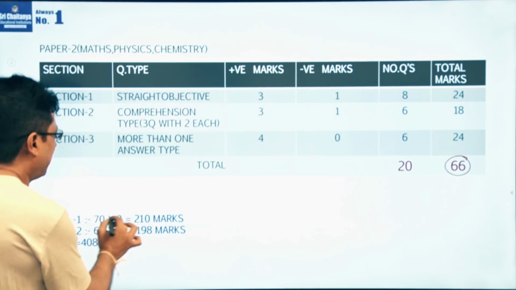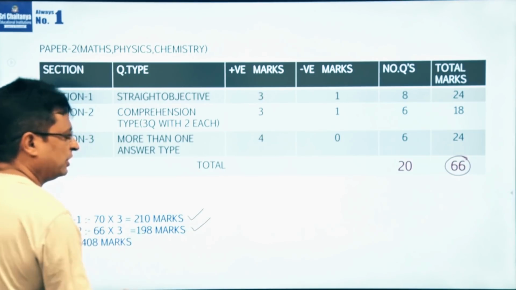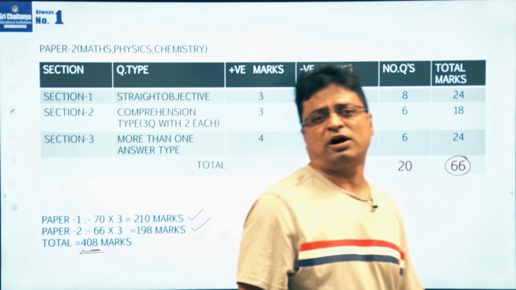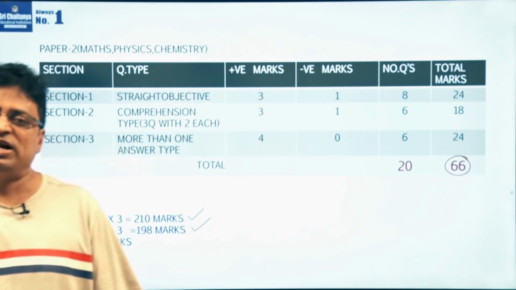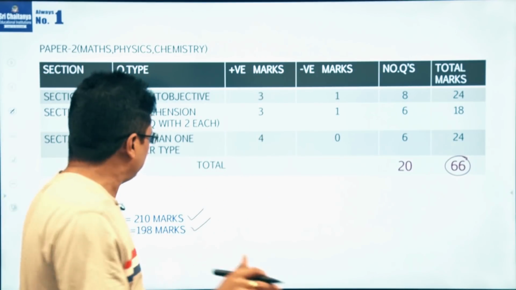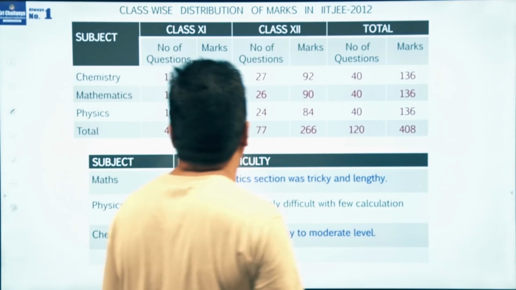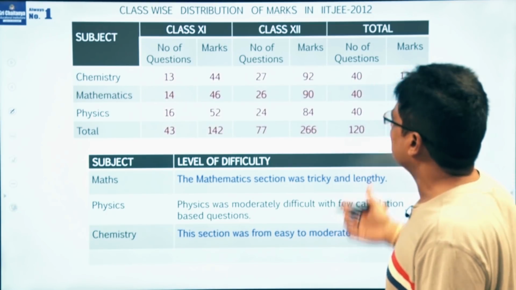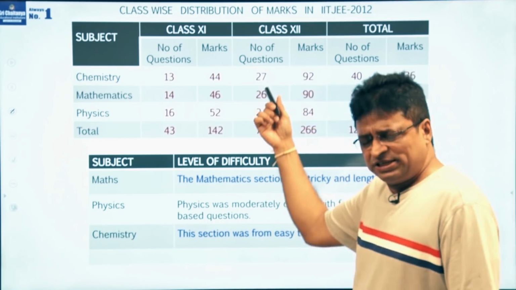Altogether, in paper 1 they have conducted for 210 marks, and paper 2 for 198 marks. Altogether, they have conducted the examination for 408. In 2013 it was for 360, whereas in 2012 they conducted it for what? 408 marks. And my friends, this is about the level of difficulty and the question distribution from class 12 and class 11, etc. Actually, here also this is another evidence.